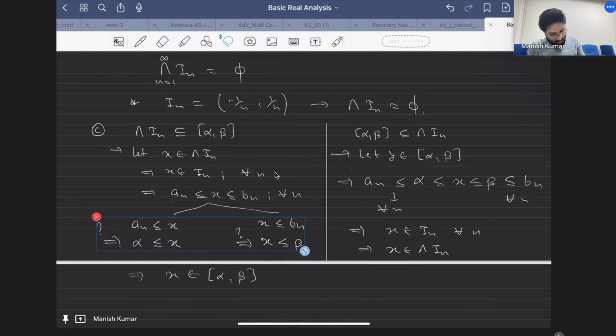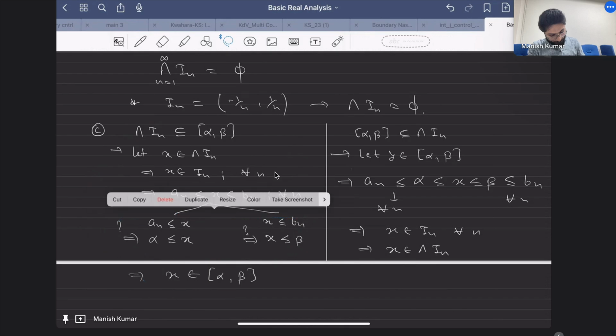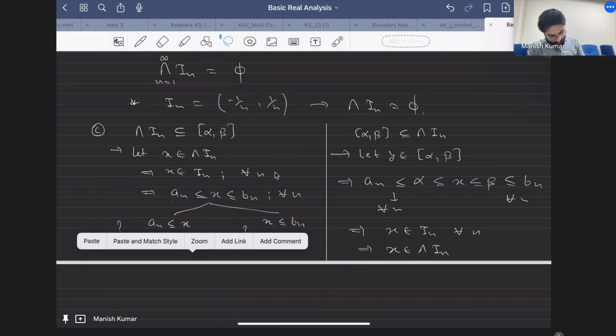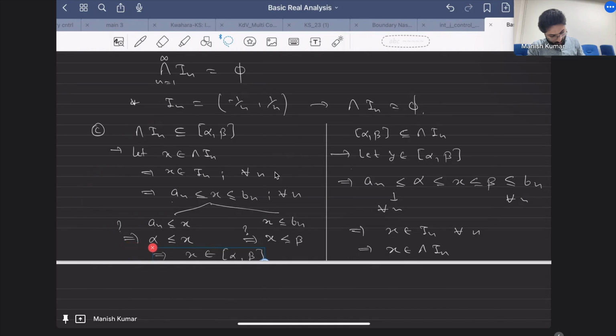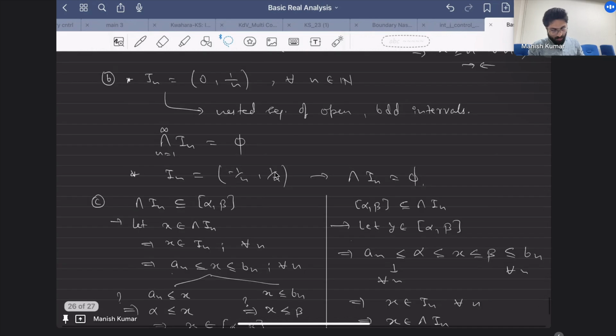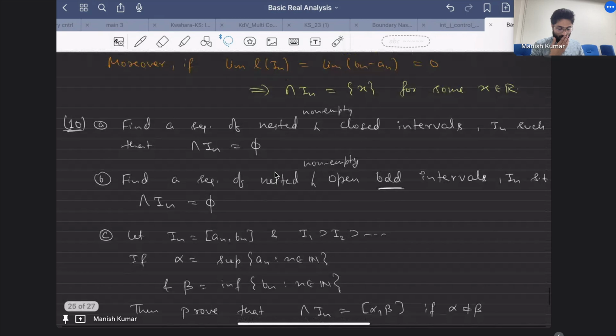Okay, so that's how you can solve these problems. Anyway, the second problem would use the same idea, so I'm not mentioning that.